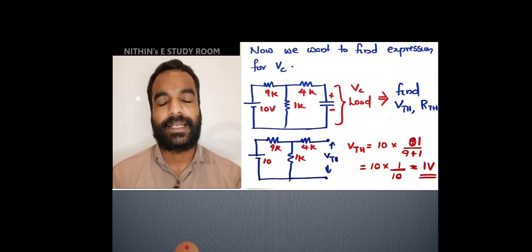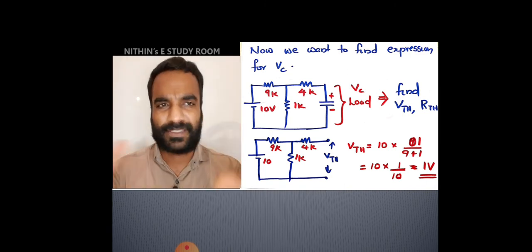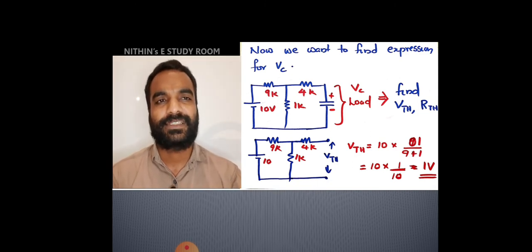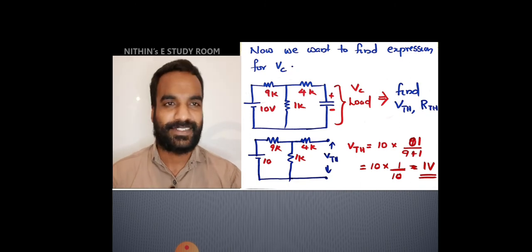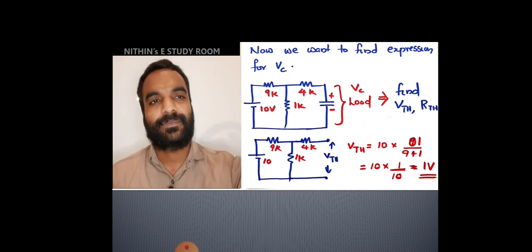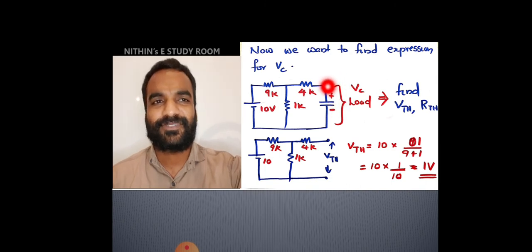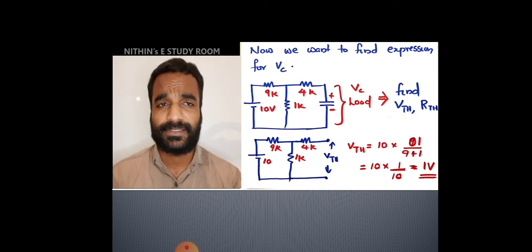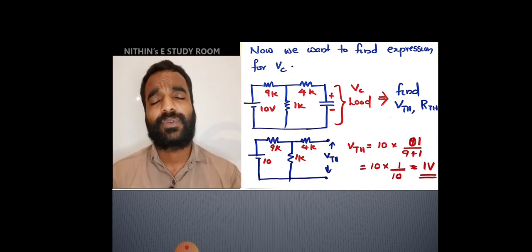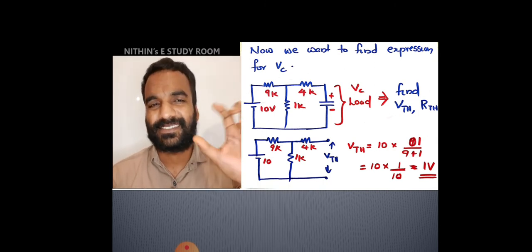For avoiding that, we have to eliminate these parallel series combination branches and make it a simple circuit. For that, I am using Thevenin's theorem. I hope everybody remembers Thevenin's theorem. For Thevenin's theorem, we have to identify some load. The question asks us to find the voltage across this capacitor, Vc of t, and Ic of t. So we have to identify this capacitor as the load.